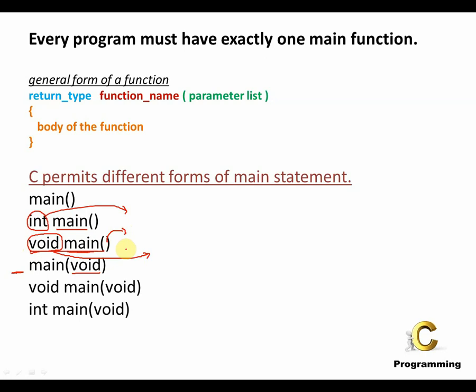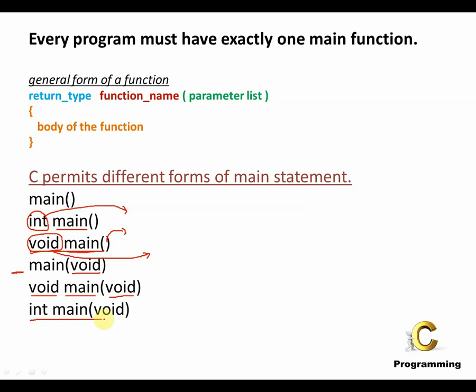Void means empty. The next form of writing the main statement is void, because the return type is void, so it's basically returning nothing to the operating system. The function name being main, and the parameter list is also void, which means there are no parameters for the given main function.